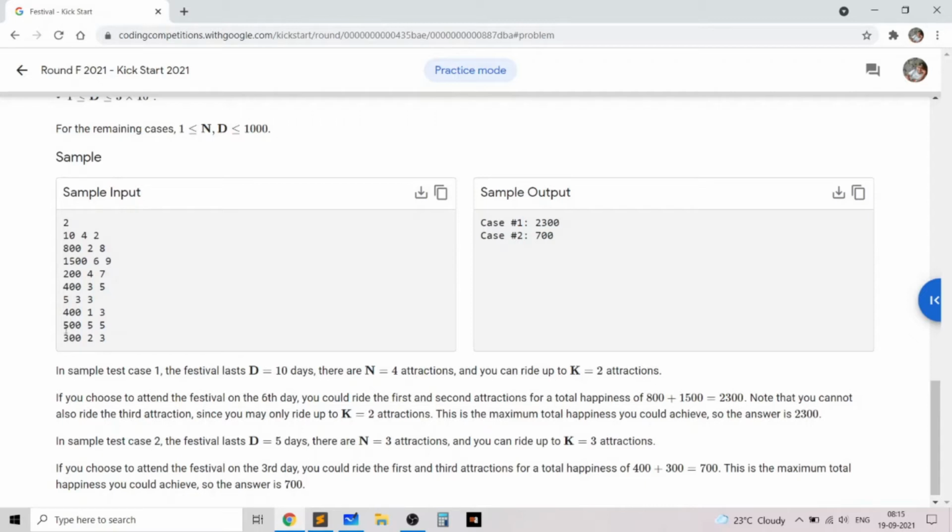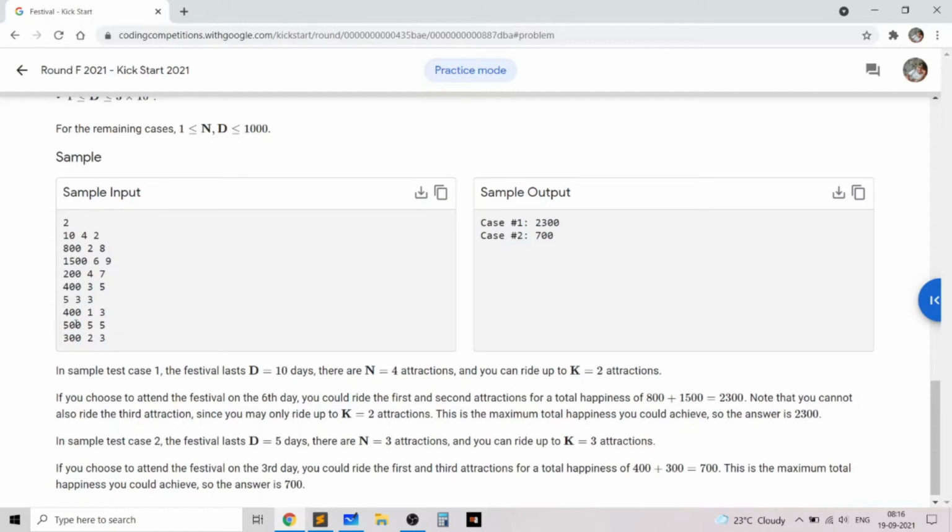In the second example, the festival lasts for 5 days and these are the 3 events. We'll choose day number 3, because on day 3 you can see that we visit 400 and 300. So 700 is the maximum total happiness we can get, because we can't visit the second festival at any time. If we went on day 5 we would visit only 500 and the output would only be 500. So 700 is a better total happiness. That's why the answer is 700.